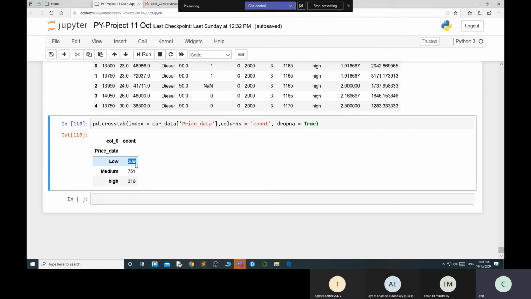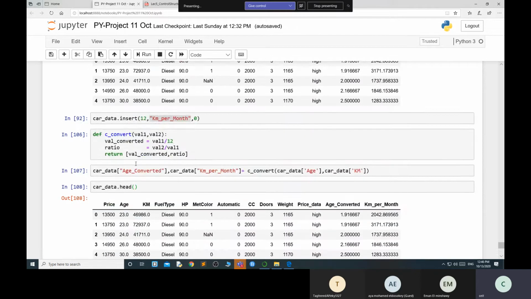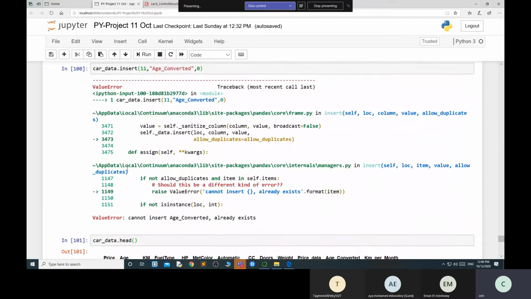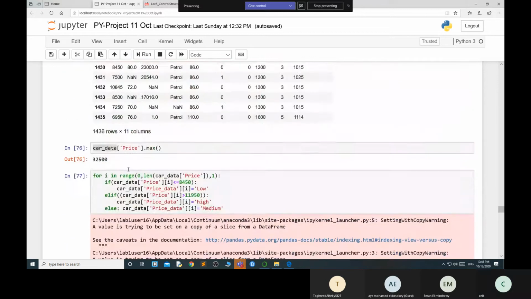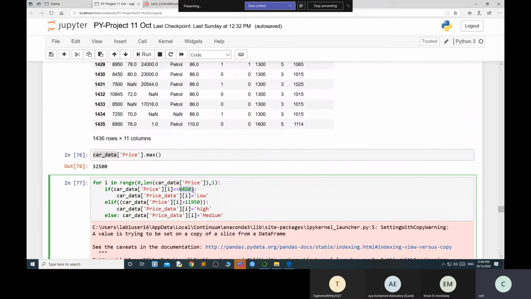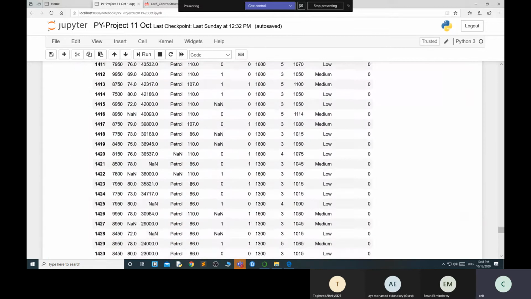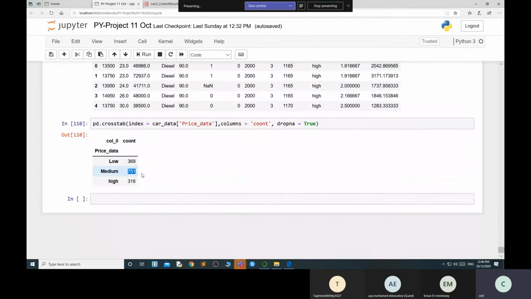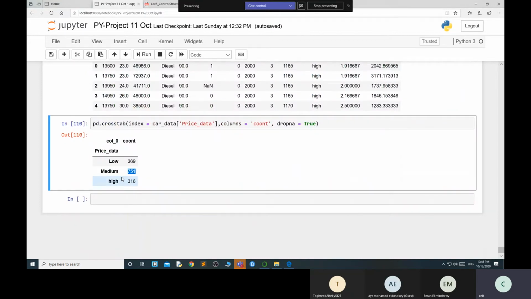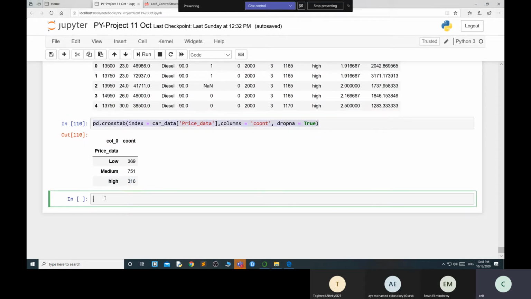Like I have 370 cars which are low price, that means less than this price. I have 751 cars in the medium price. I have 360 cars in the high price. Through this you can identify. Now if you want to find out how many cars I have of a fuel type, like diesel fuel, these kinds of things you can perform over here.